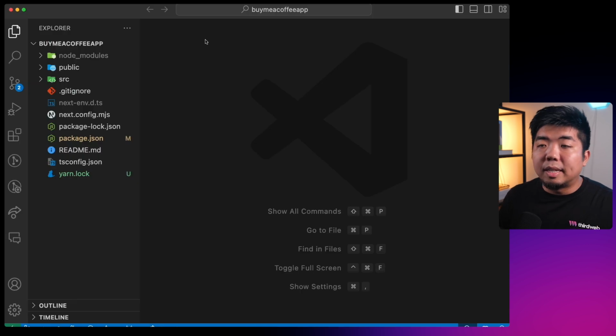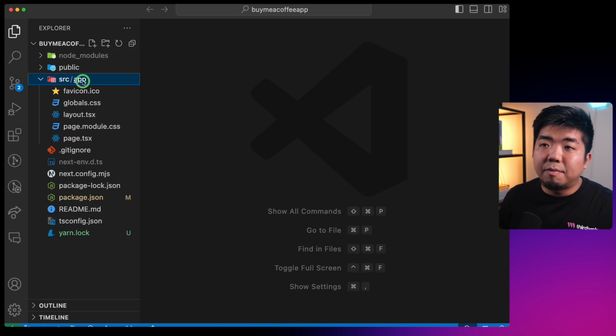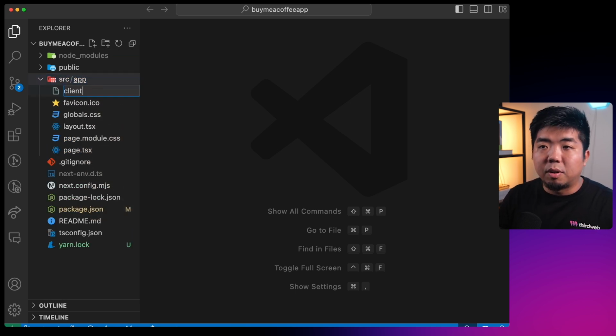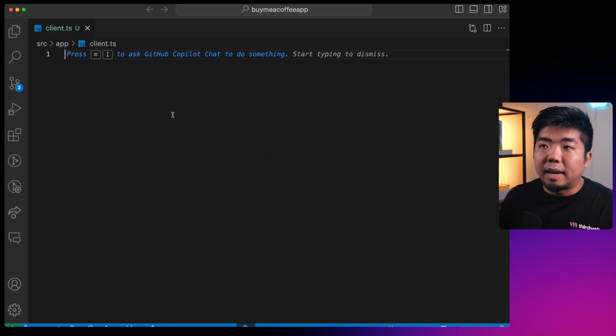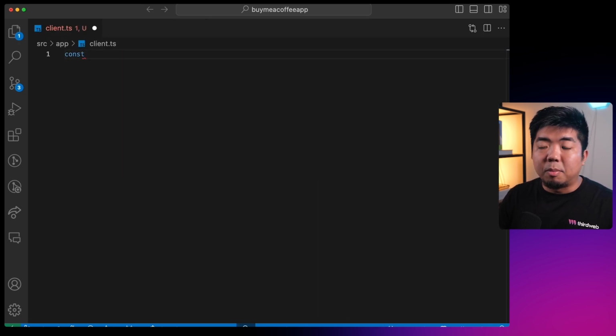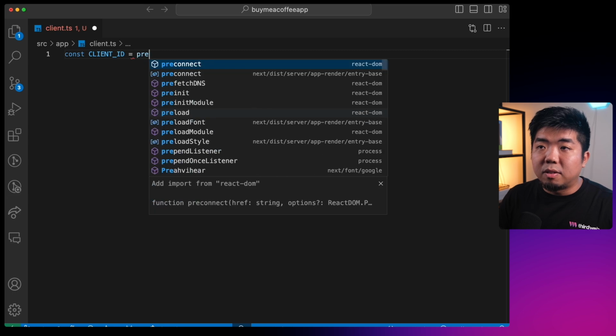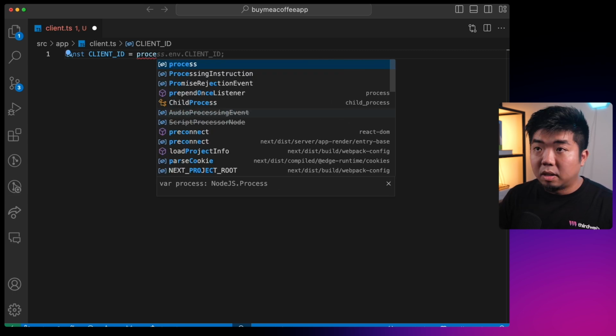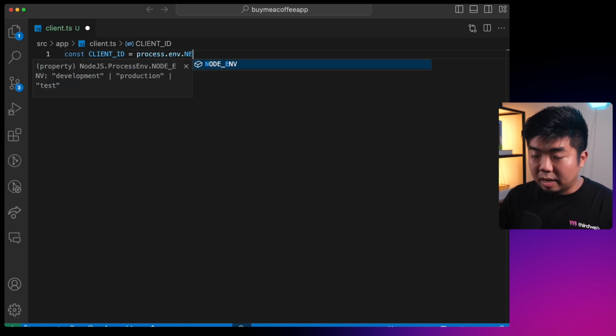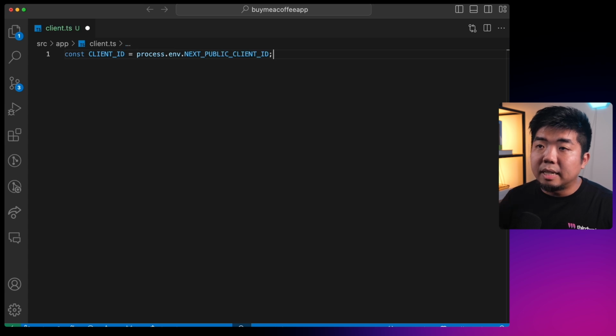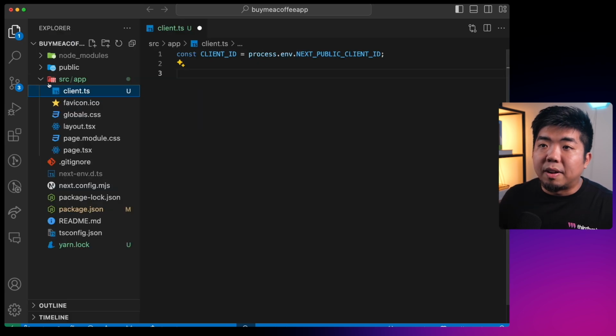Now with that open, we can set up and configure the Connect SDK with our project here. I'm going to come into the source folder, and then within the app folder, I'm going to create a new file, and we're going to call this client.ts, and we're going to set up our thirdweb client here. I'm going to create a variable here called client ID, and we are going to store this client ID in our .env file. So we're going to say process.env.NEXT_PUBLIC_CLIENT_ID.